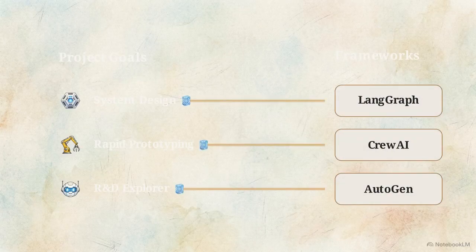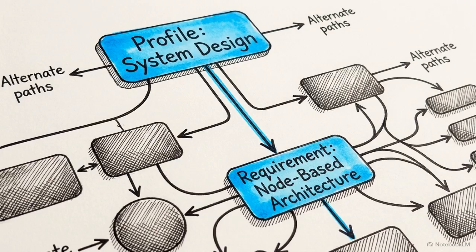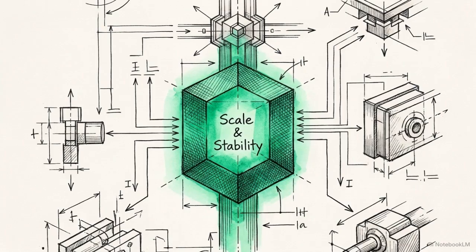So, how do you decide? You must map your primary goal directly to the correct framework. This decision tree breaks down the paths. If you are an enterprise architect, LangGraph is your mandatory choice. Its high training cost pays off by yielding a truly scalable state machine.